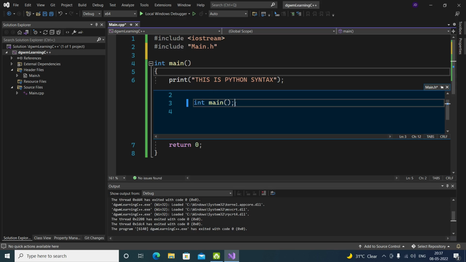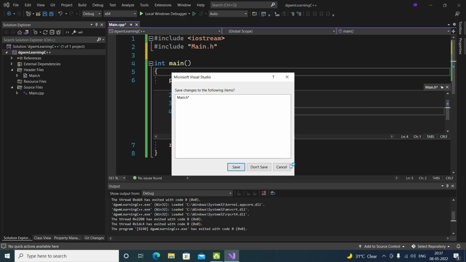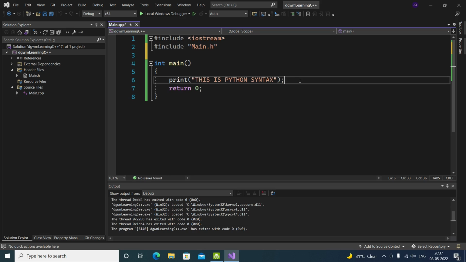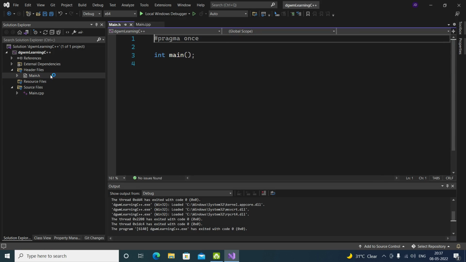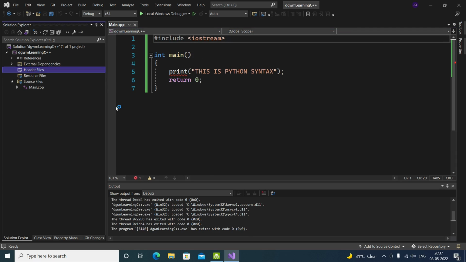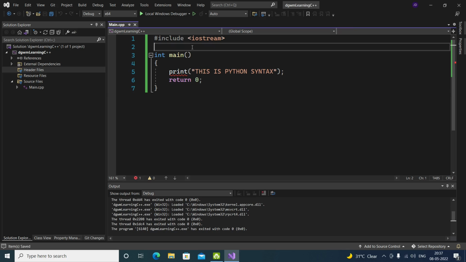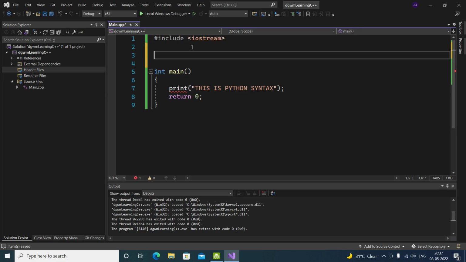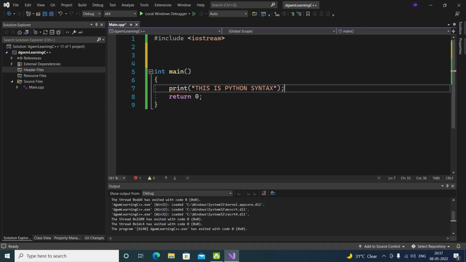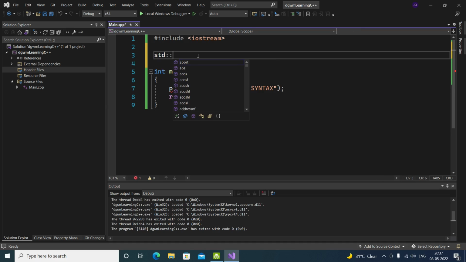Oh, yeah. Close it. Save it. We just did it. We just import math, and this is the main.h file, including this. We don't need that. We're going to learn about headers later on, not in this video. Now print. Print takes a string. Okay, let's see, std string or just const character.